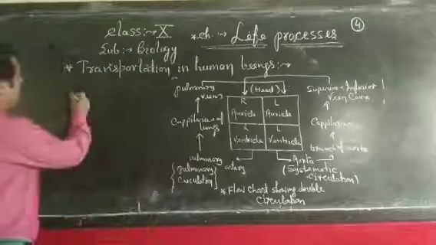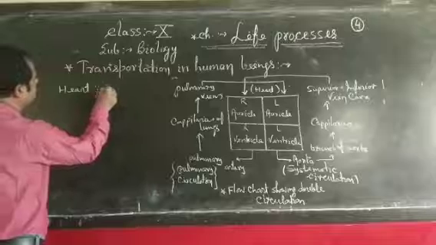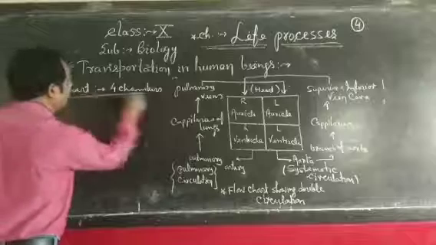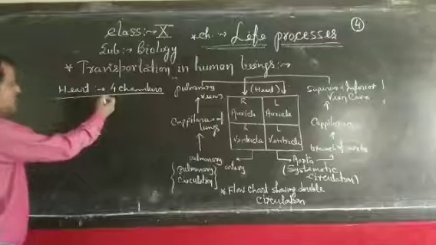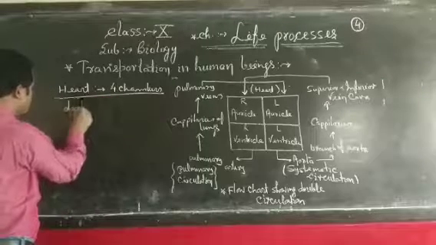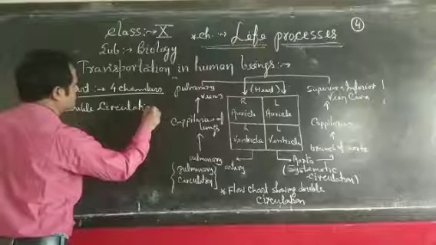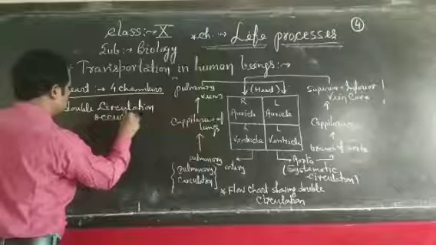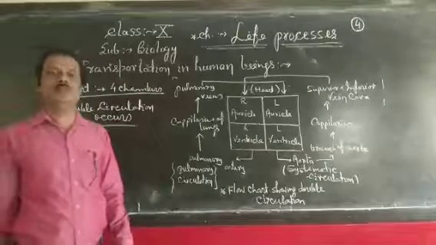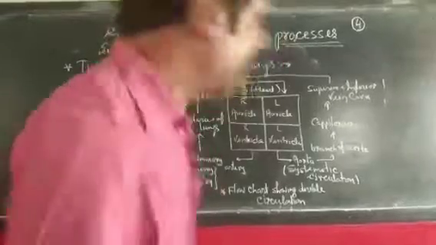In human beings, the heart is made of 4 chambers, and double circulation occurs. By the help of double circulation, there is no chance of mixing pure and impure blood. The 4 chambers help in the separation of pure and impure blood.